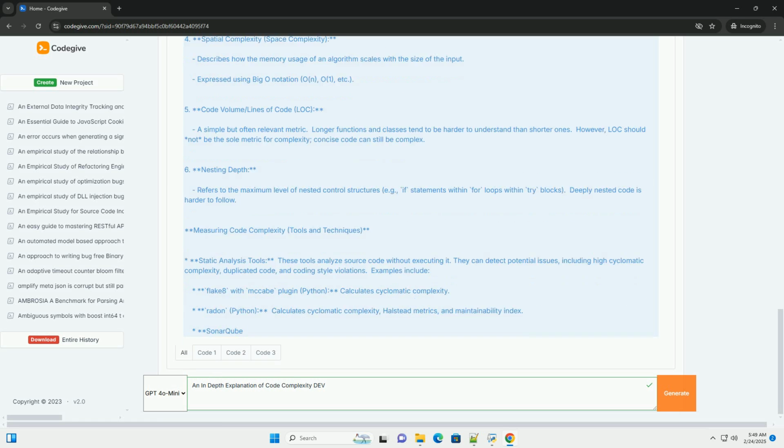Decomposition. Break the function into smaller, more focused functions. Lookup tables, dictionaries. Replace conditional logic with a dictionary mapping. Here's the refactored code.